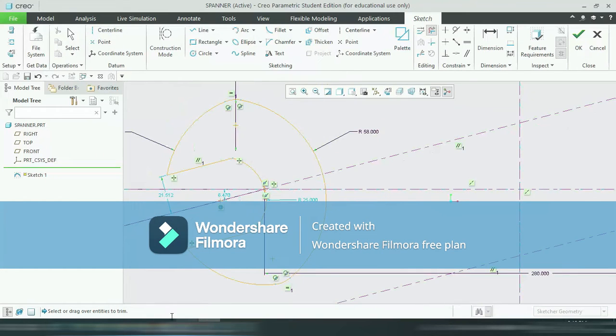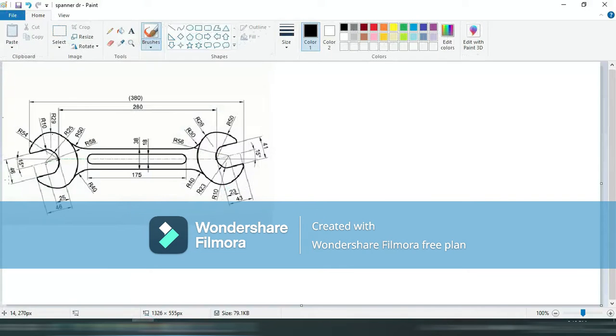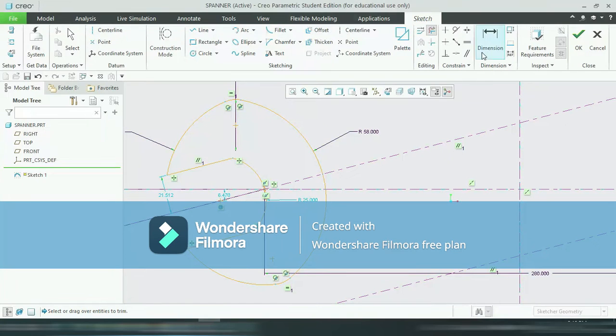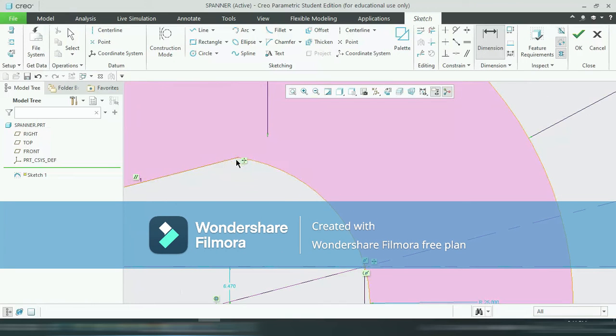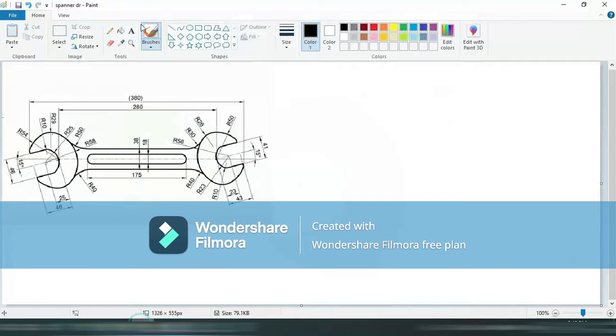So here the distance is 46 between these two lines. The distance is 46. Dimension, click this line, this line, this line. This distance is 46. Okay. Now you can see here this radius is 10.